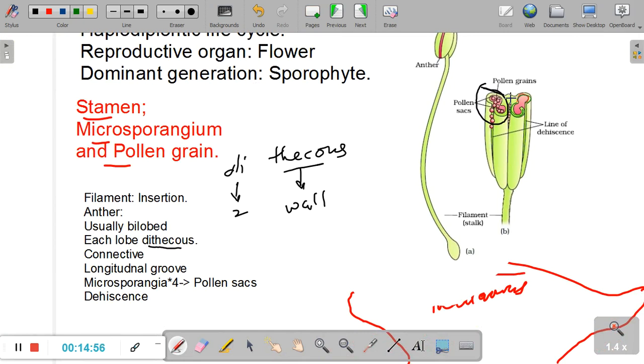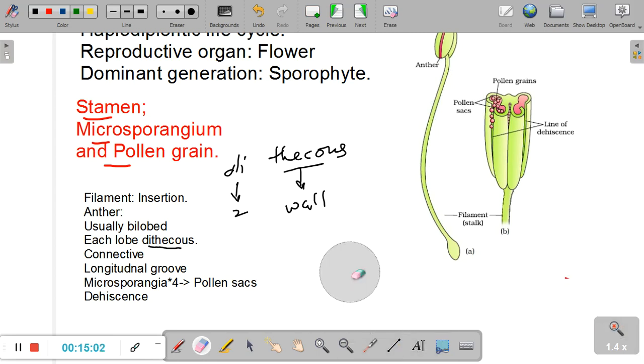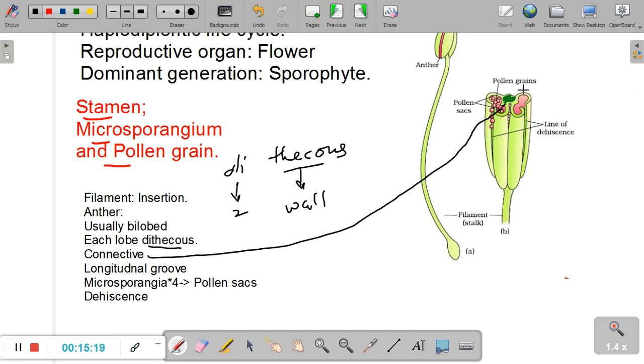Now both of these lobes are connected to each other by a tissue called the connective. Now how simpler can it get? Let me use this green marker and let me show you where the connective is. So this structure here is the connective. This part here is called the connective, and this is the connective right here. Connective connects the two lobes together. Also, the two lobes are separated from each other by the presence of a long groove. I'm going to use the pointer here, and you see this groove. So this long groove separates the two lobes.